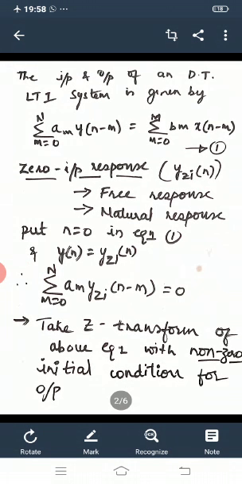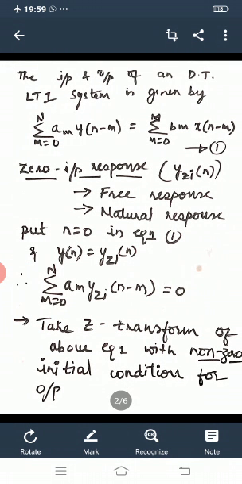We have to put x of n is equal to 0 in equation 1, and substitute y of n is equal to y zi of n. Therefore, in equation number 1, the right hand side of the equation will be equal to 0, because we are taking x of n is equal to 0. Hence, the right hand side of equation number 1 will become 0.